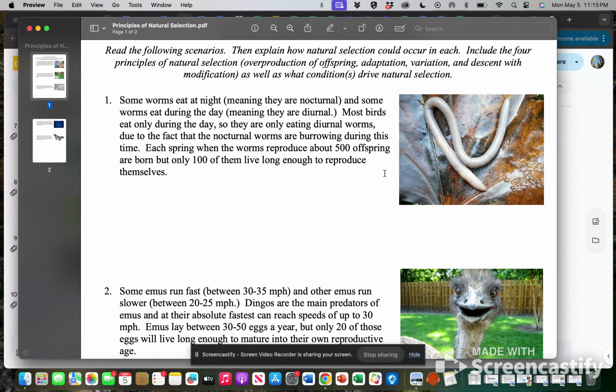So looking at all of the choices, overproduction of offspring, adaptation, variation, and descent with modification, tell me what's going on here, which one of those principles is it acting on, and how will the population change over time? So how would natural